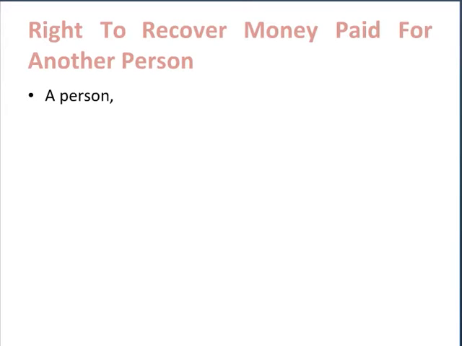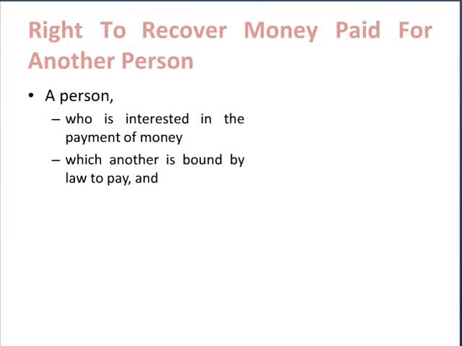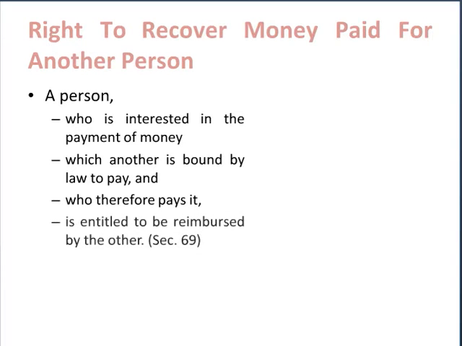The section says that where a person who is interested in the payment of money, which somebody else is bound by law to pay, makes the payment because of his interest, there is person A who is bound to pay the money, but there is person B who is interested in this particular payment, and now Mr. B makes the payment. The law says this person who is making the payment is entitled to be reimbursed by the other person who is legally bound to make that particular payment.